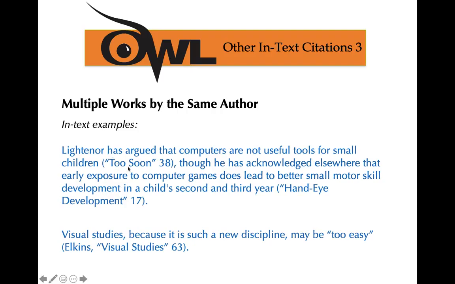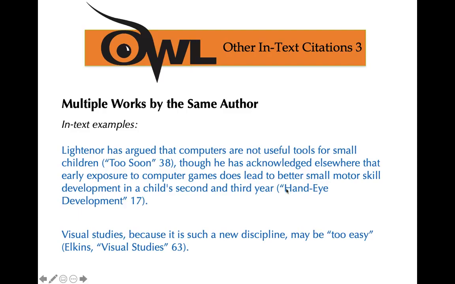And I'm going to put that in the in-text citation, page 38. So I know Leitner wrote this article, and I'm citing this particular article, though he has acknowledged elsewhere that early exposure to computer games does lead to better small motor skill development in a child's 2nd and 3rd year.